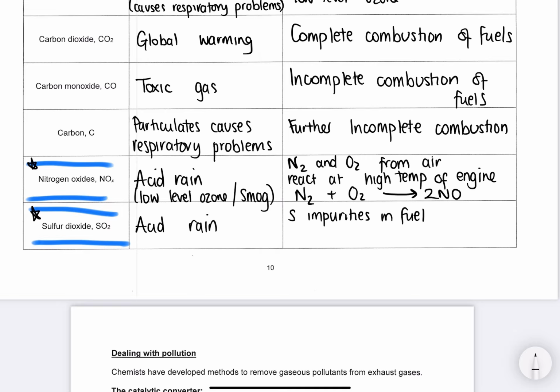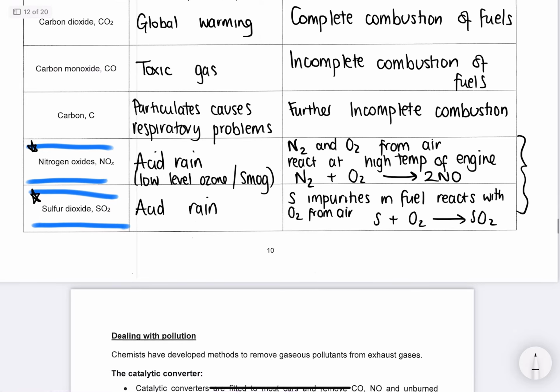Proteins have disulfide bridges, containing sulfur. So there are sulfur impurities in the fuel, and that reacts with oxygen from air. And so we get S plus O2 makes SO2. And the exam board like these two more than any others because of these equations and these explanations.